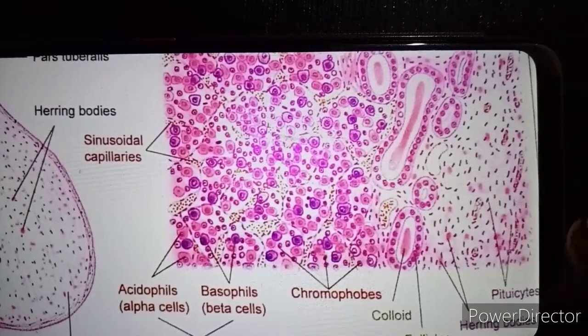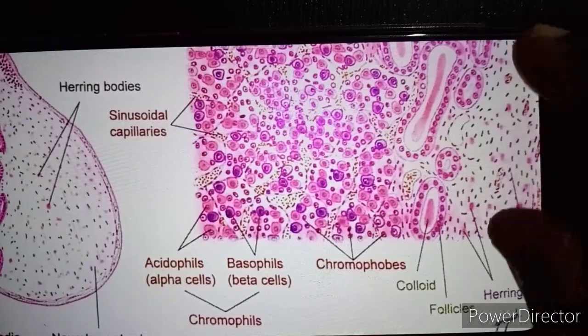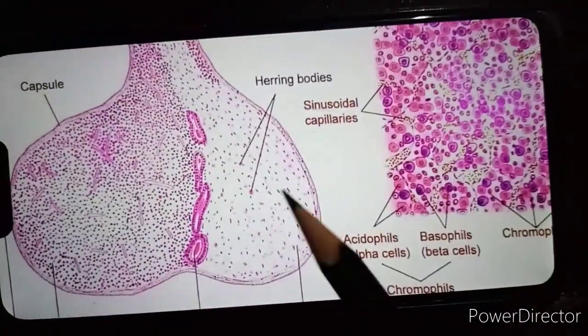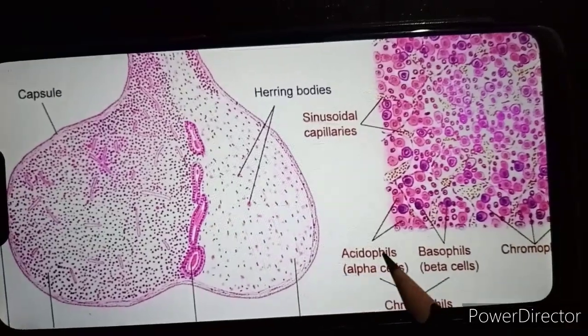So this picture you have to see, or you can see under the microscope. This is the high power view and this is the low power view. Both you can see under the microscope.